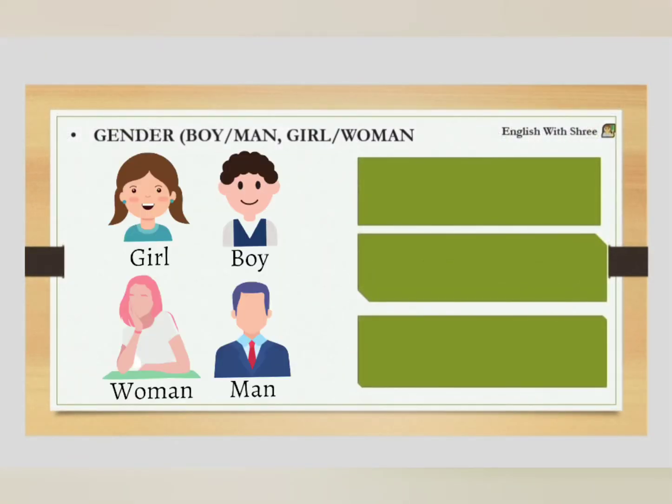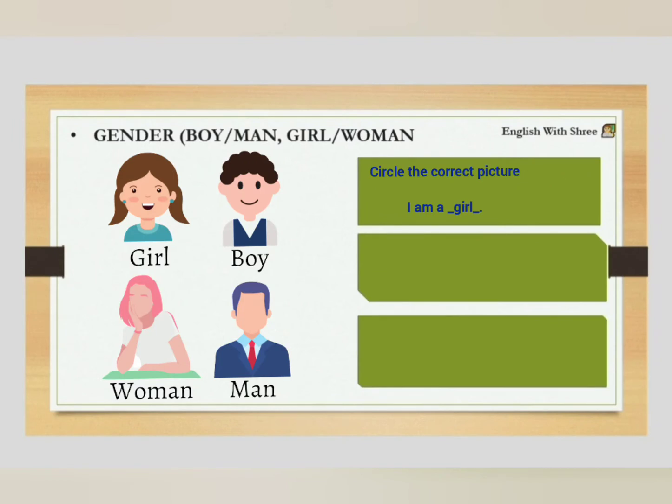Second topic in this lesson is gender: girl, woman, boy, man. Girl and boy are called to those who are above 5 years and below 18 years. Above 18 years are called woman and man. Let's do an activity. Circle one of these pictures. If you are a boy, then circle boy's picture, and if you are a girl, then circle the girl's picture.